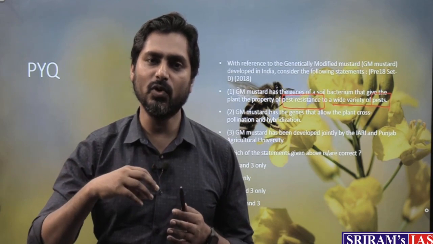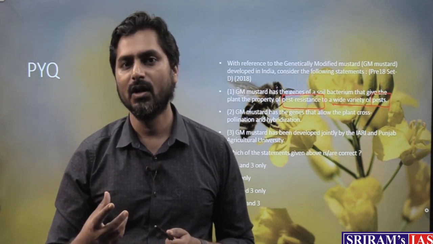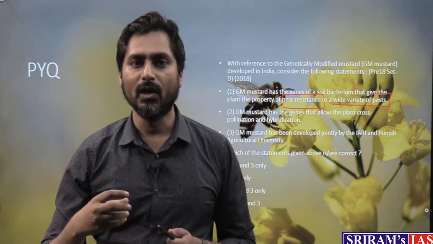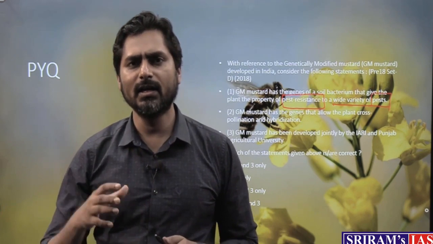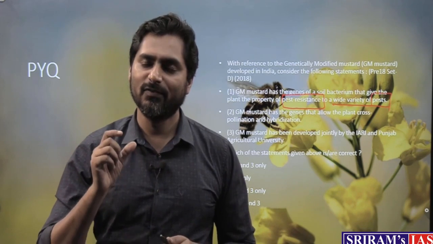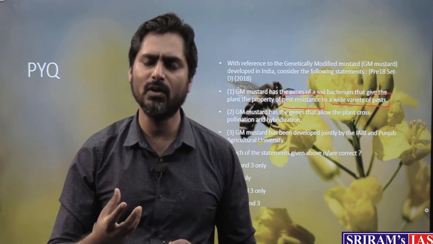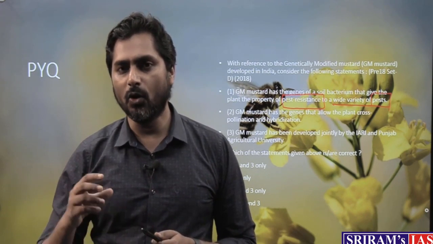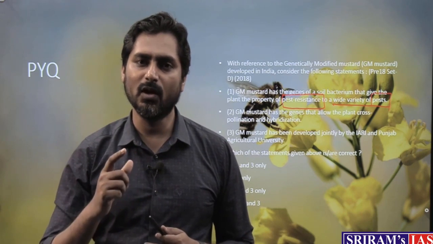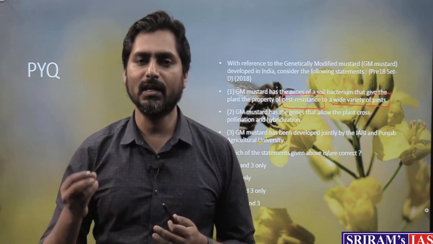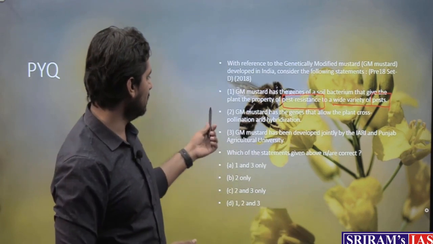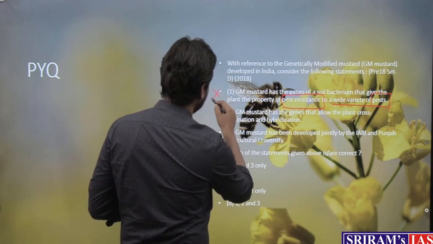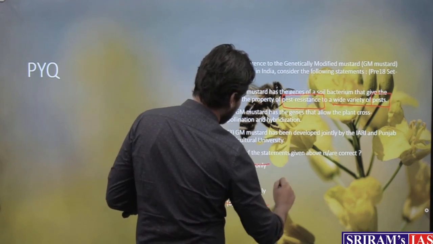In another variety of rice, we are trying to add genes so that it can grow even in saline environments, in saline soils also. In case of tomato in USA, there is a particular tomato called the Flavr Savr tomato. It is a GM tomato. What is the objective? To increase the shelf life of tomato. So in all the GM crops, the purpose is not one, the purpose is varied. In case of mustard, the purpose is to increase the yield. So this first statement is not correct, so you can eliminate two options.